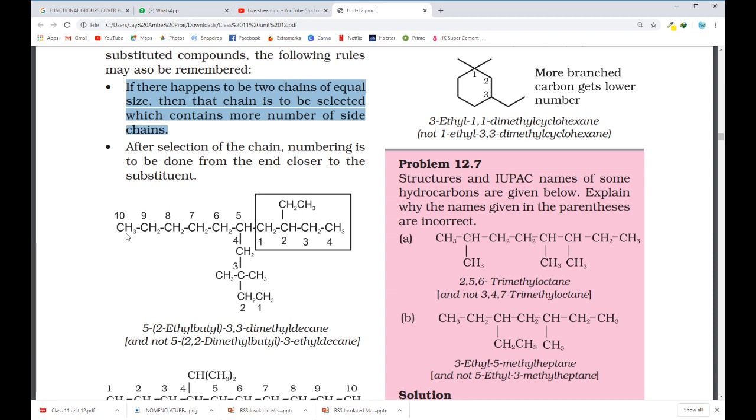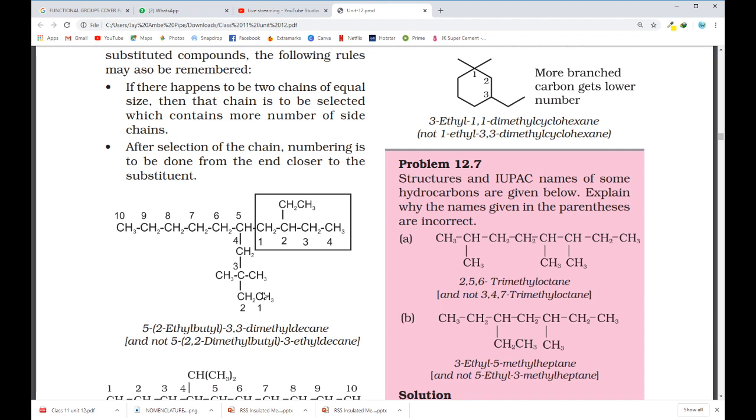But instead if I take this chain as a 10 carbon parent chain, then number of substituents present you count 1, 2, and this whole group is 3. So this way I have 3 substituents present. So in this case, as per the rule given, which one is more preferable? This chain is more preferable.